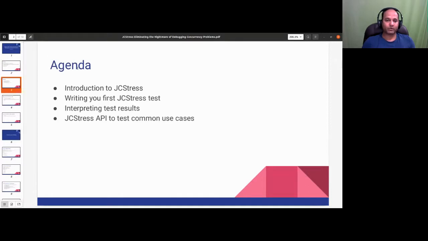And this is going to be our agenda today. We'll first talk about what is GC stress, and then we'll start with writing your first GC stress test, and then how do you interpret results, and then we'll talk about different GC stress APIs to test the common use cases we have in our everyday programs, in our everyday Java projects. In case you have any questions, feel free to ask in the chat. Feel free to unmute yourself, and let's talk about it. It would be really good to have an interactive session where you can ask any question anytime.